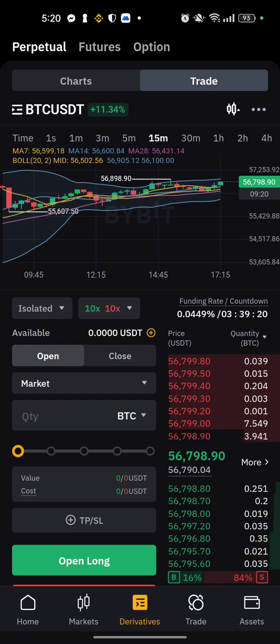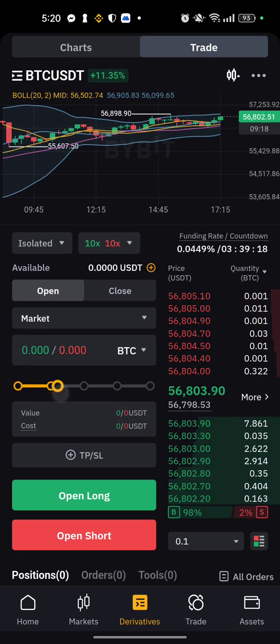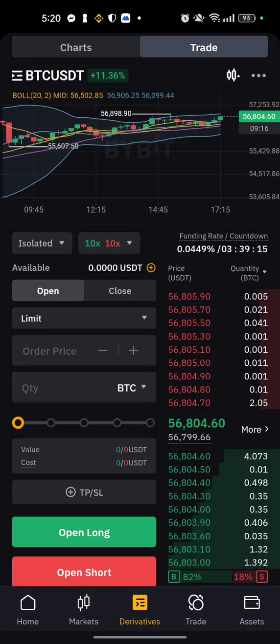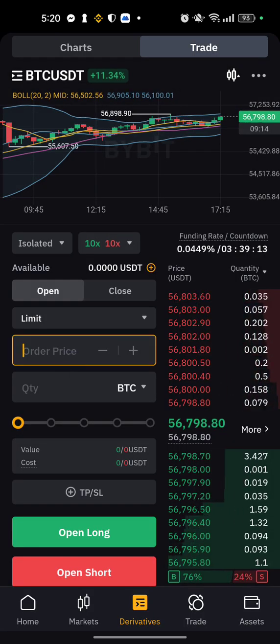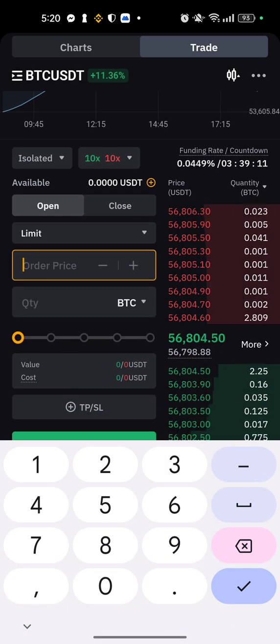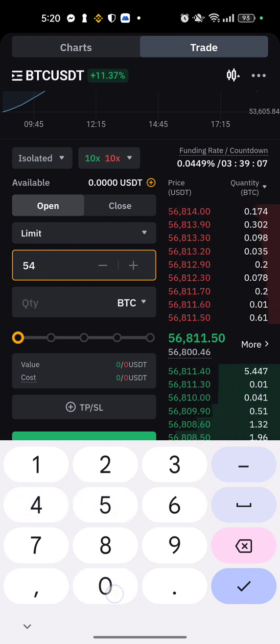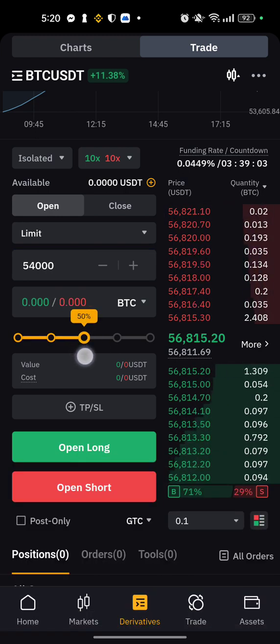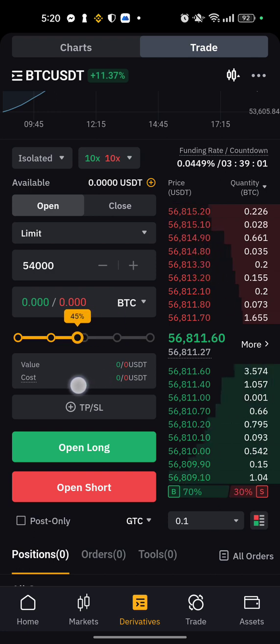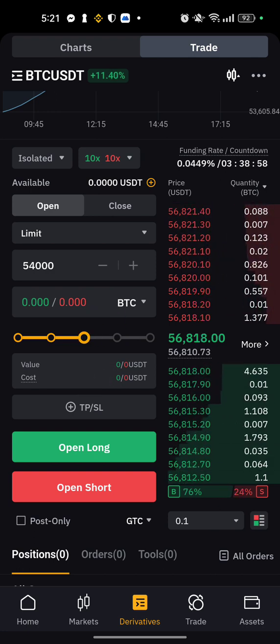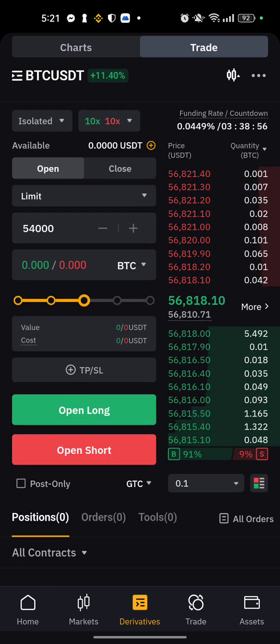10x is enough. If I want to buy at a market or limit price, then I select limit, and I think Bitcoin goes down to $54,000. Then for how much of my portfolio I want to buy, I select 50% and then buy. This is a limit order. When the price reaches it, it automatically buys.